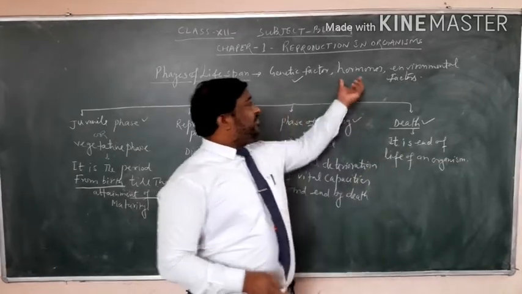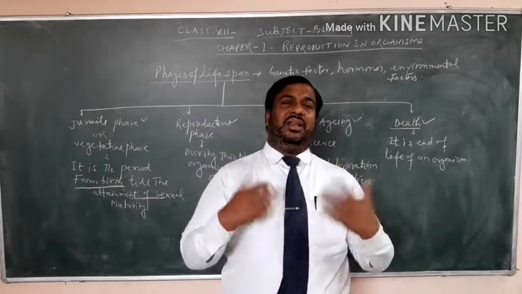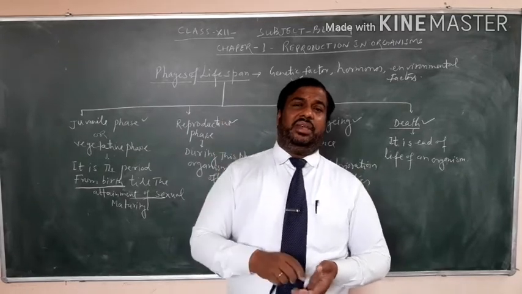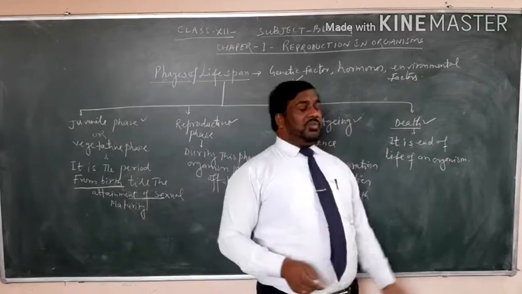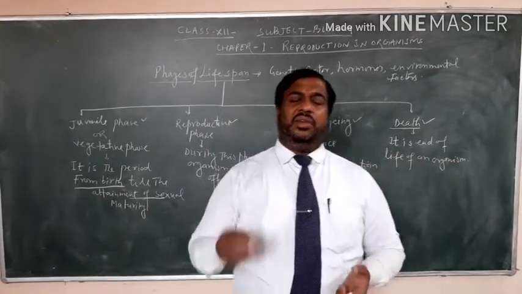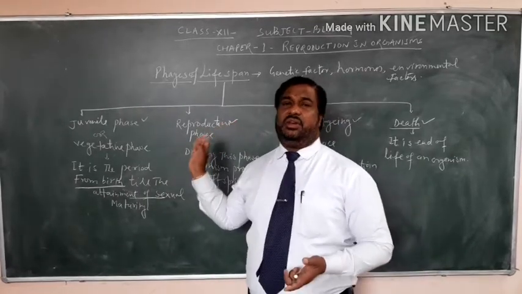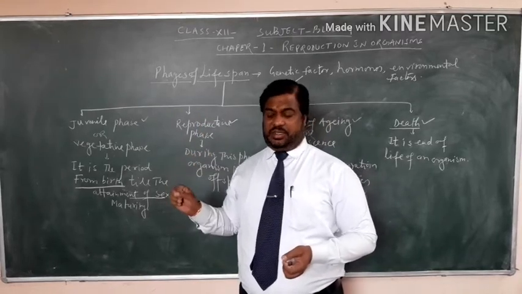Second is the presence of hormones, means hormonal control. It is also involved in the phases of lifespan. And next is environmental factors, meaning the environment where living organisms live. So these are the phases of lifespan and their explanation.